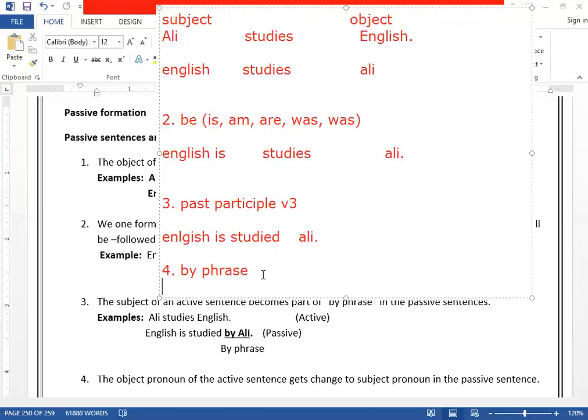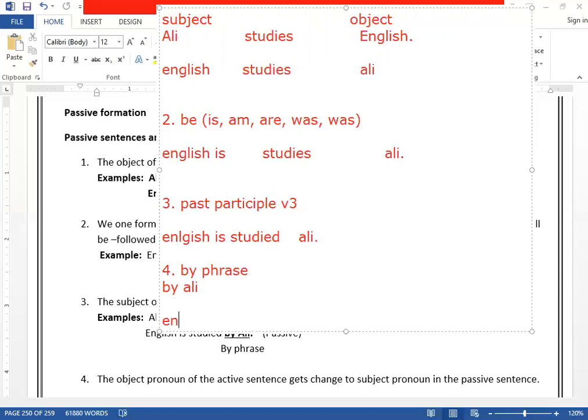For example, by Ali. It is Ali, so we will say by Ali. Which phrase is this? We call it by phrase. Why do we call it by phrase? Because it starts with by. Get it? So I can say that English is studied by Ali. This is the 4th step.